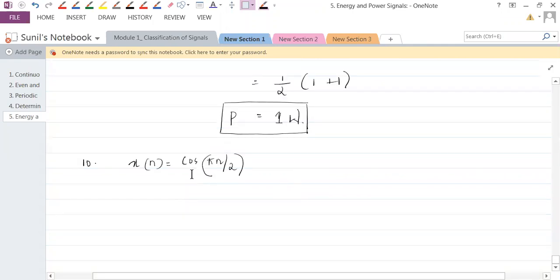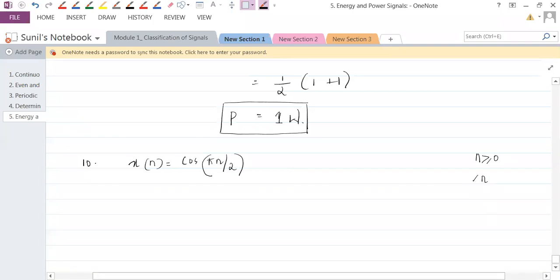See whether this is periodic or not. First of all, if they have not given us the range, it is understood that n takes all possible values by default. If they say n greater than or equal to 0, then it is an infinite range.